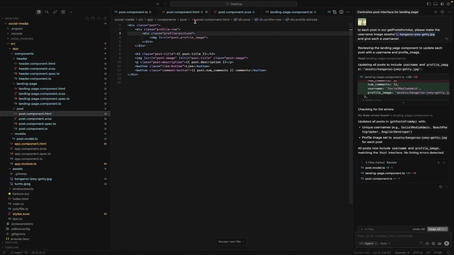Okay. So what's actually happening? I put the class on the div above it. Let's put it on the image and see what happens.